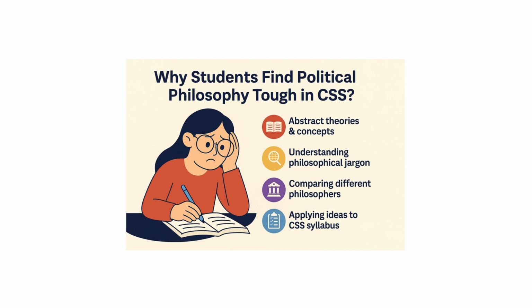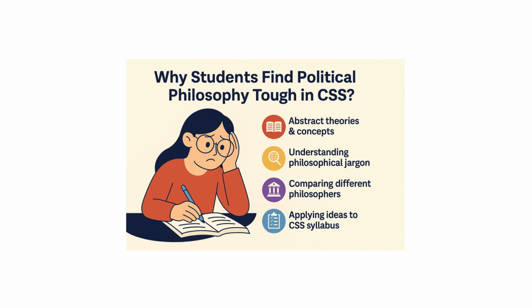So the next thing that we need to do is to address the elephant in the room, and it's that most of the students find political philosophy tough in CSS. And there are many reasons for that, which I would love to discuss, because I know that most of the students are willing to choose political science as their optional, but they are always discouraged by the portion of political philosophy. They are very confused by the fact that political philosophy contains a lot of abstract theories and concepts.